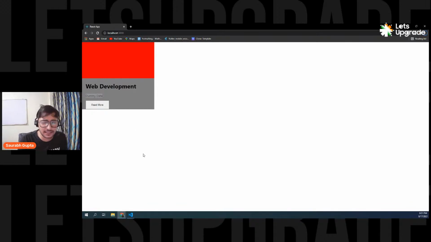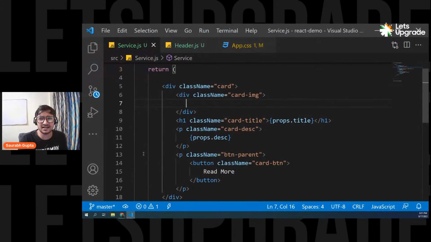Can we say you're nesting components? Yes, exactly. We are nesting service inside header, and header is going inside app. So yes, that's how it works, right? We normally don't even think about it that way in React. Let's go to normal HTML. There also you nest elements, right? Here whatever you create is called a component. But there also you nest your things to create a proper web page. So you're doing the exact same thing, nothing more.